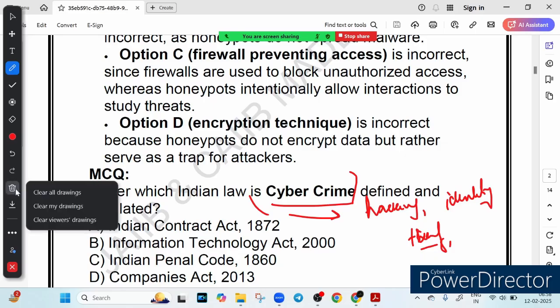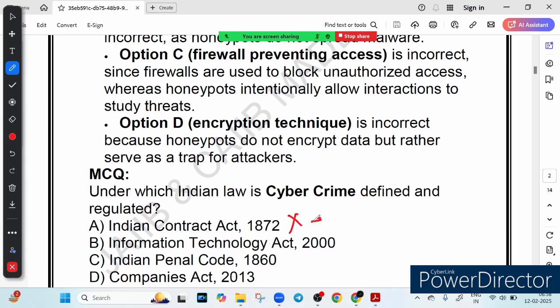So option A says Indian Contract Act 1872. This is wrong because it is about legal agreements and business contracts. Imagine you sign a contract to buy a car. If the seller does not deliver, you can take legal action. But if someone hacks into your online banking, this law won't help. So this option is incorrect.